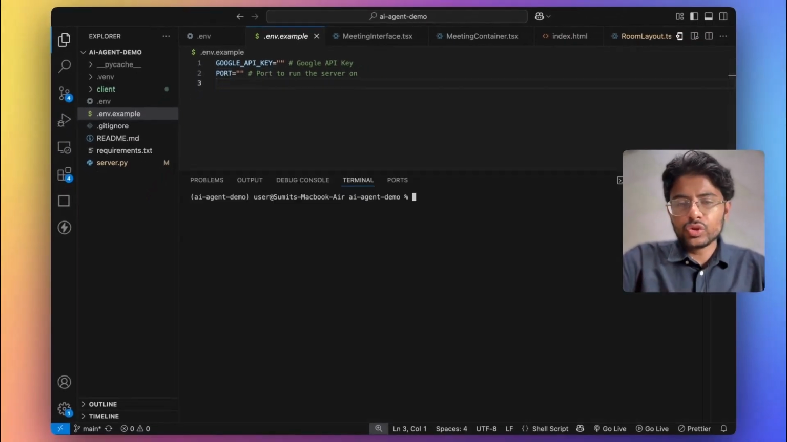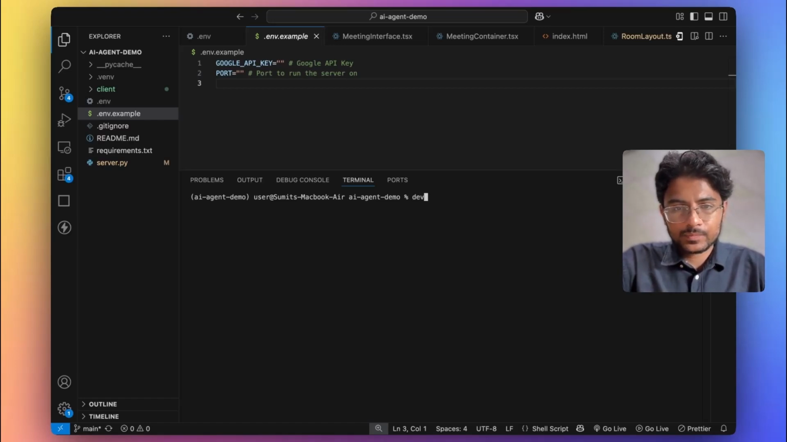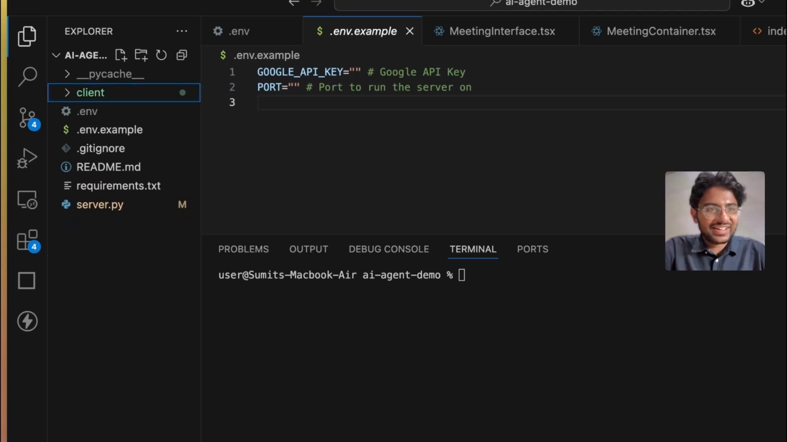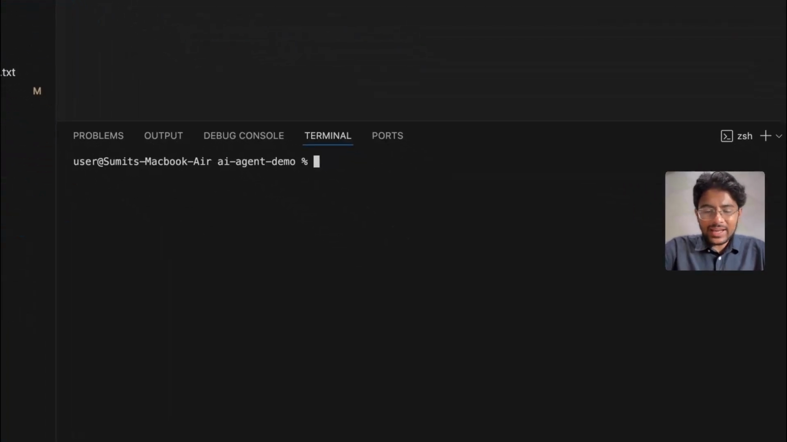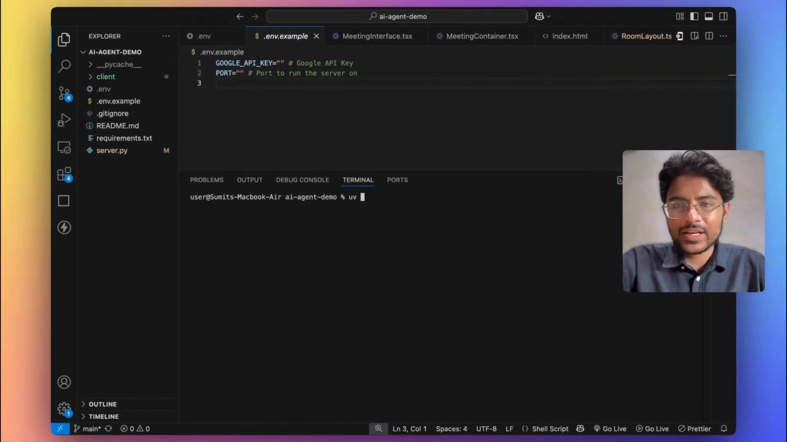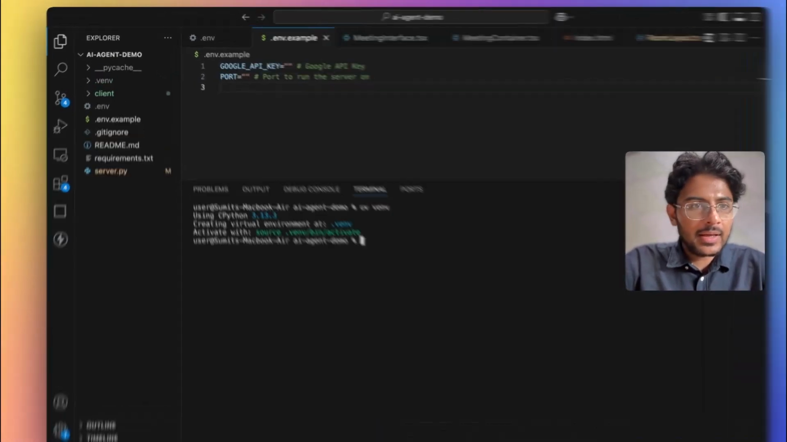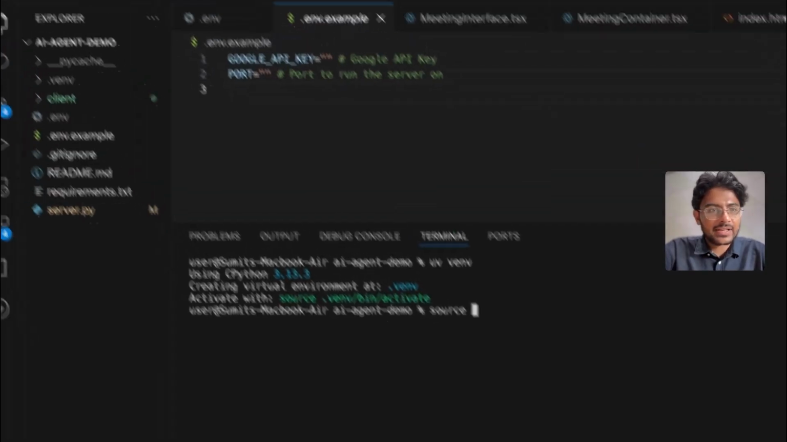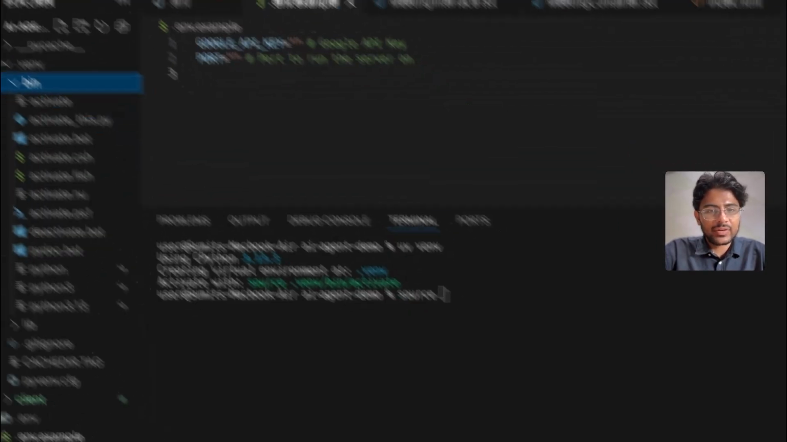Alright, so to start with Python, you first need to create a virtual environment. So let me show you how that works. First, let me delete that. I already created a virtual environment. I am using the UV package manager to create a virtual environment. As you can see, I have this .venv. Then I'll simply execute this activate script.